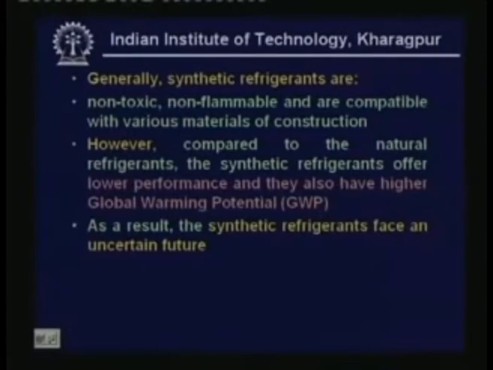Also, the thermophysical properties are not as good as those of natural refrigerants, and they possess high global warming potential. As a result, all the synthetic refrigerants face an uncertain future. Even though right now there is no ban on them, we really do not know. In future they may be banned or phased out.